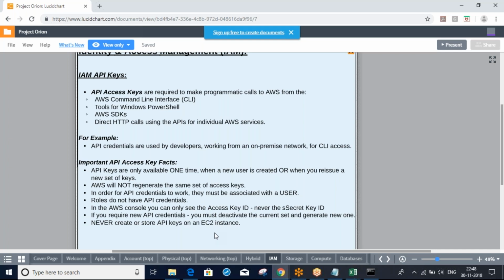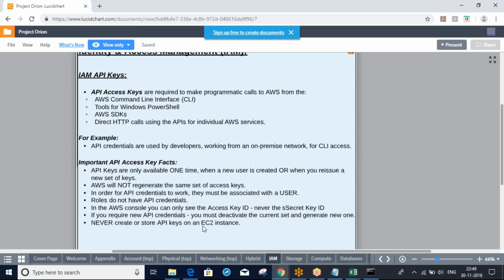As per AWS recommendation, we should not save our passwords in any servers, EC2 servers. Why? Not desktop or laptop, but in servers.